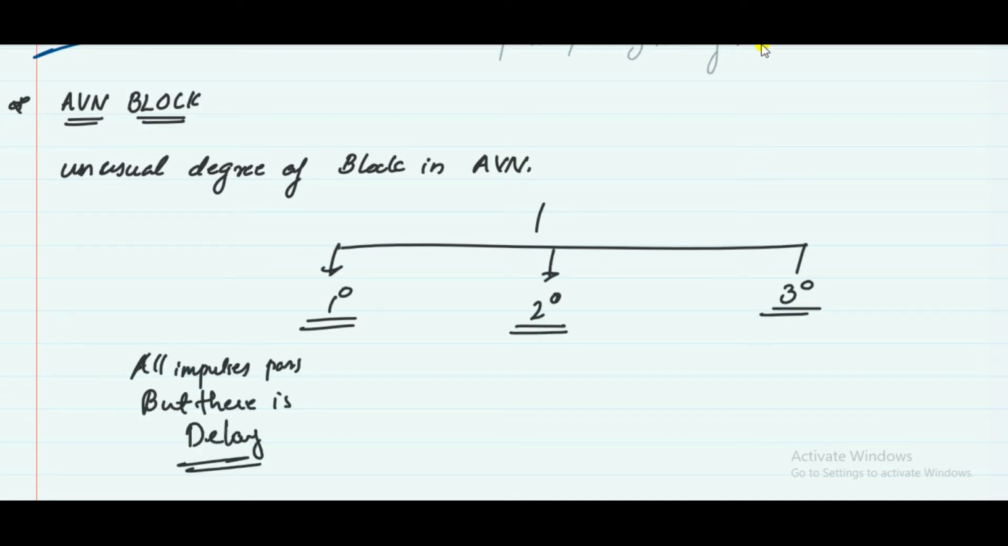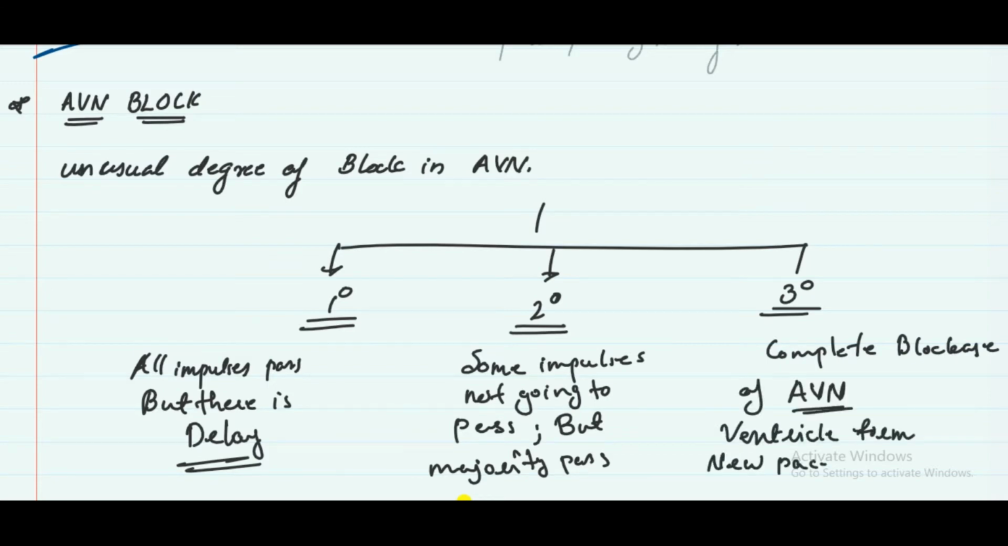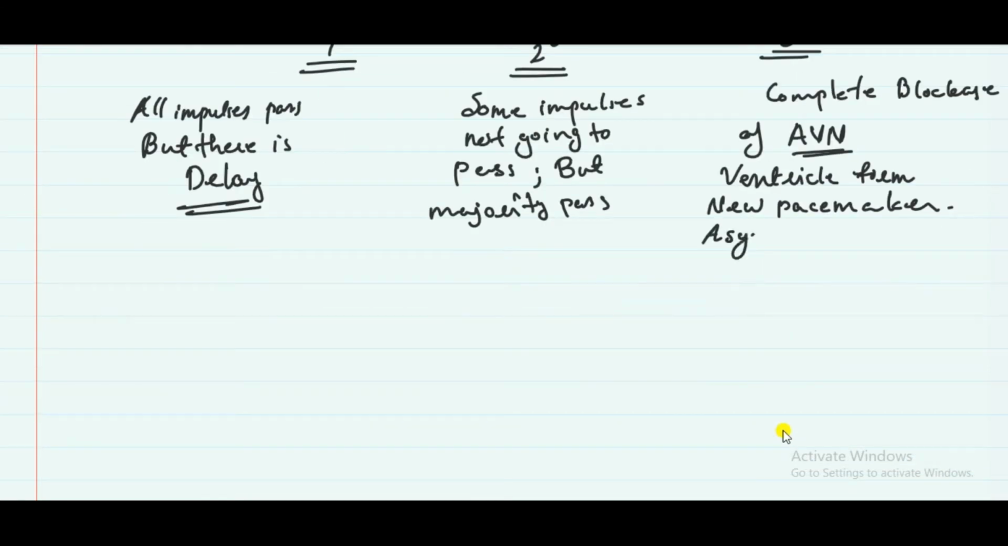So it has first degree, second degree, and third degree. First degree, all impulses pass, but there is a delay. Second degree, some impulses do not pass, but the majority pass. Third degree, complete blockage of the AVN. Ventricles form a new pacemaker, and it leads to asynchronization between the atria and the ventricle.